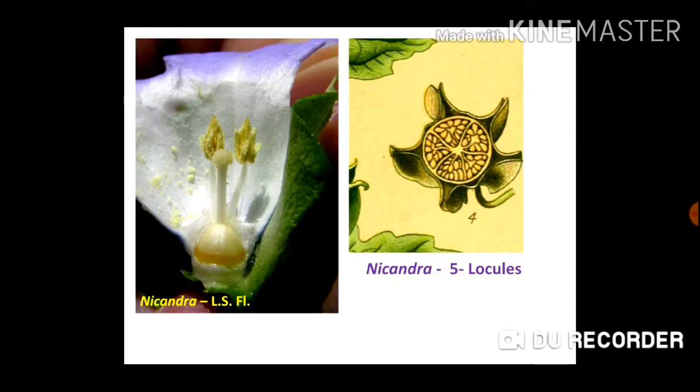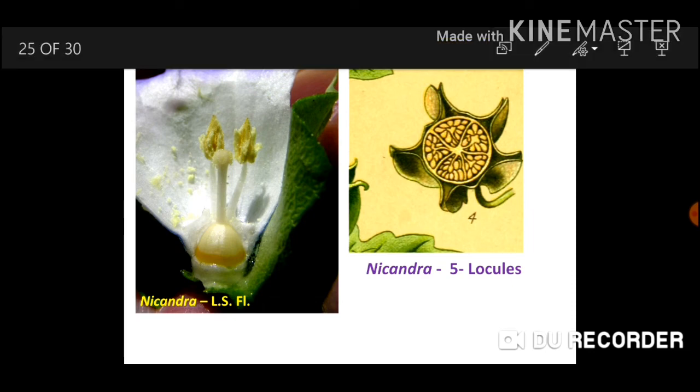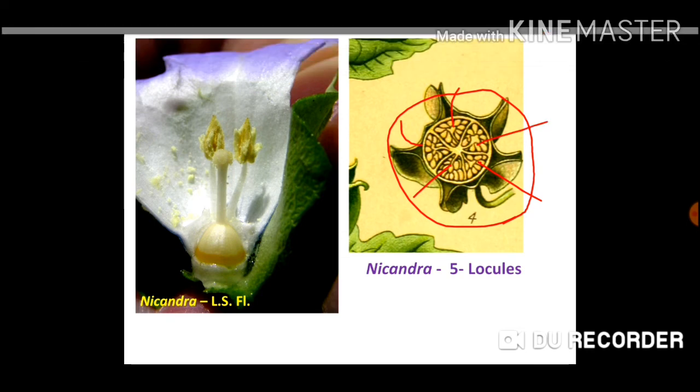Now here I had mentioned Nicandra. In Nicandra the number of locules or compartments in the ovary is 3 to 5. So here on the right hand side you can see the number of locules is 5: 1, 2, 3, 4 and 5. Five locules because of the false septum formation or wall formation.